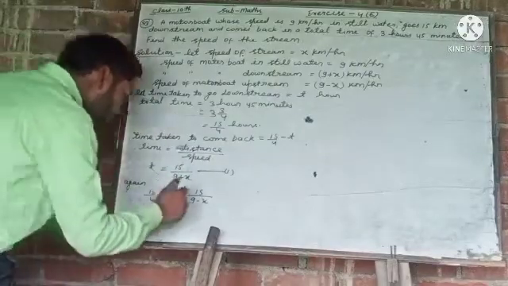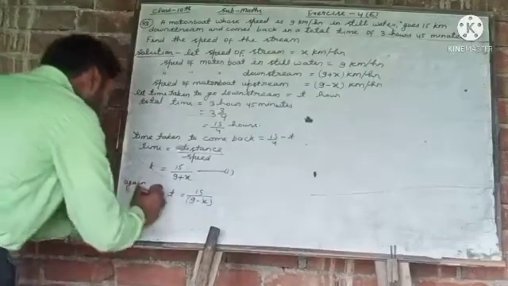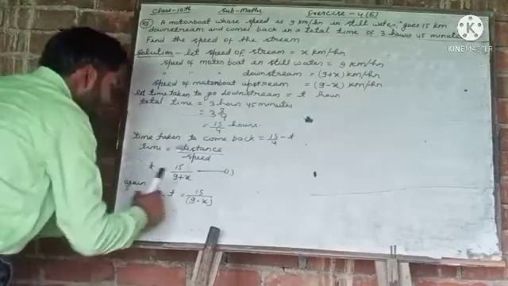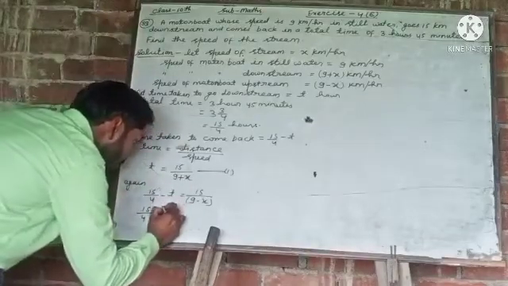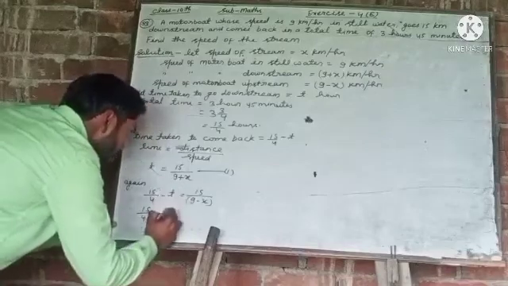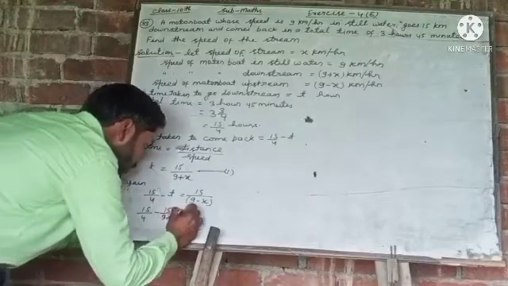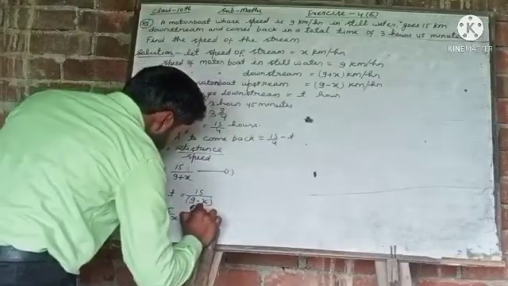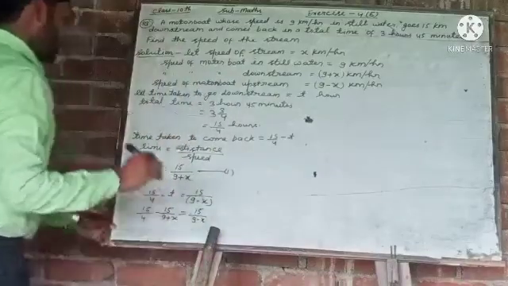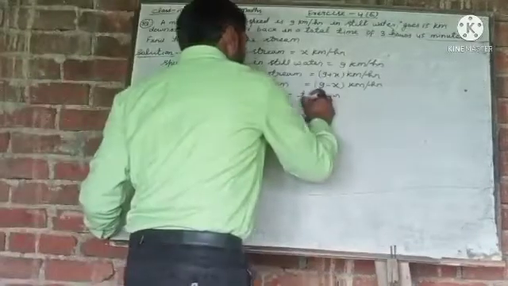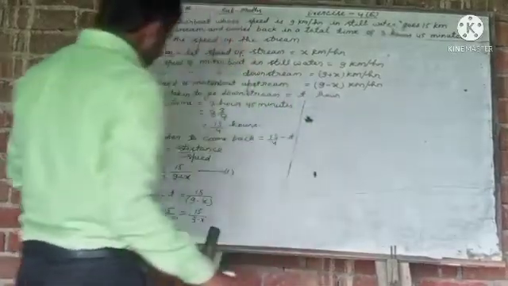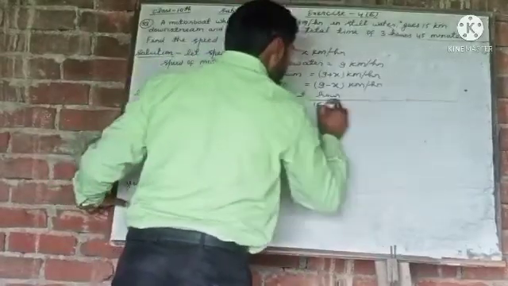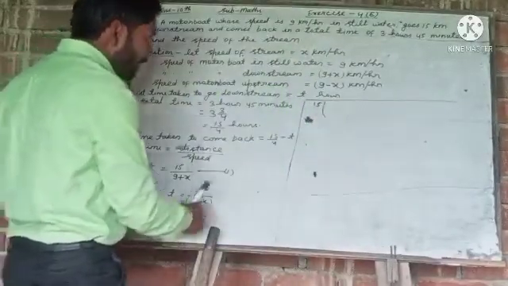So from here it will be 15 by 4 minus t, and 15 upon 9 plus x is equal to 15 upon 9 minus x. So from here we can take common 15, and here 4 and 9 plus x.